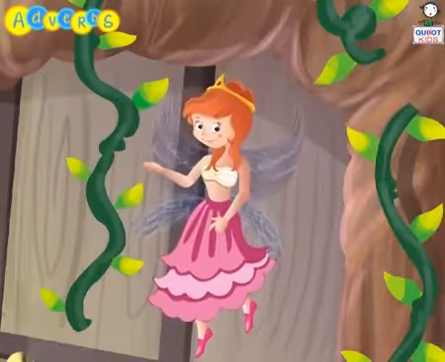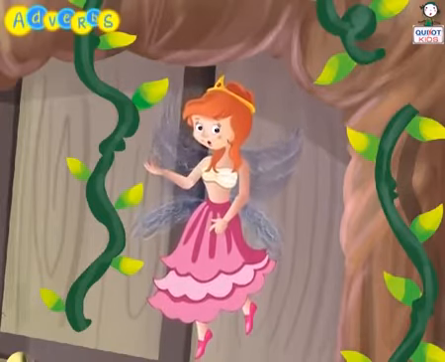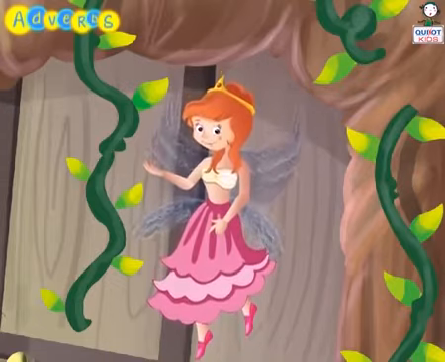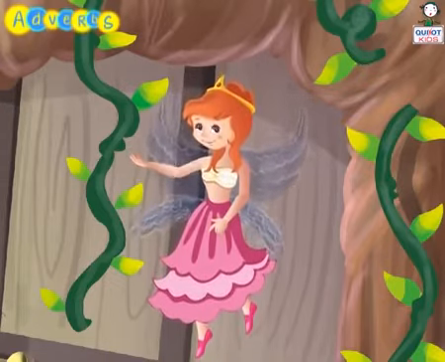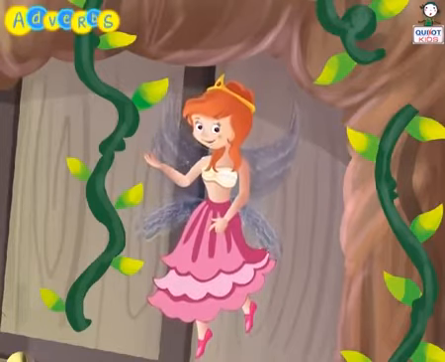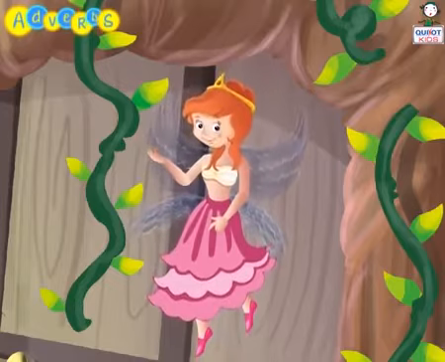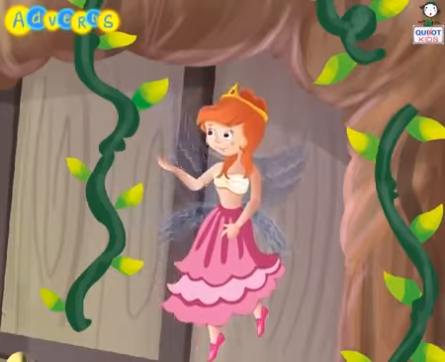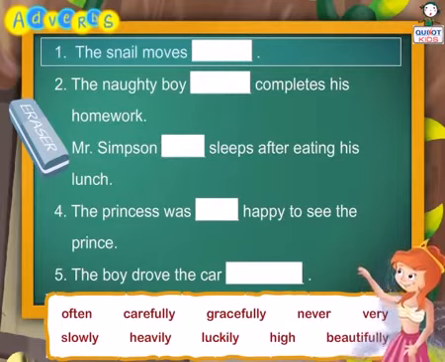Hello friends! How are you? Do you enjoy the story? I enjoyed it a lot. But how much do we understand the adverb? Let's learn with fun. Here are some blanks that we have to fill with the correct adverb using the help box.